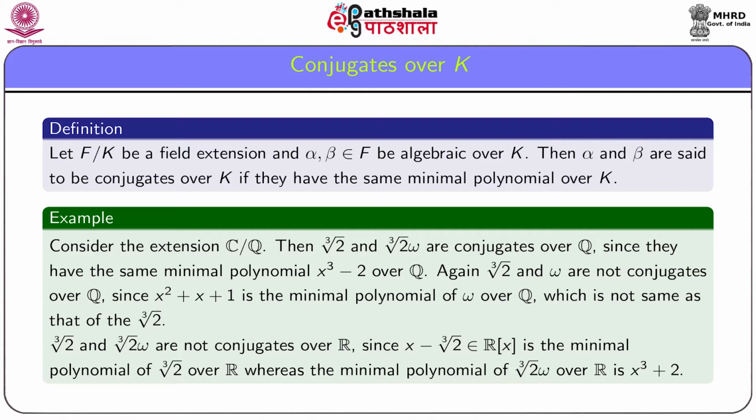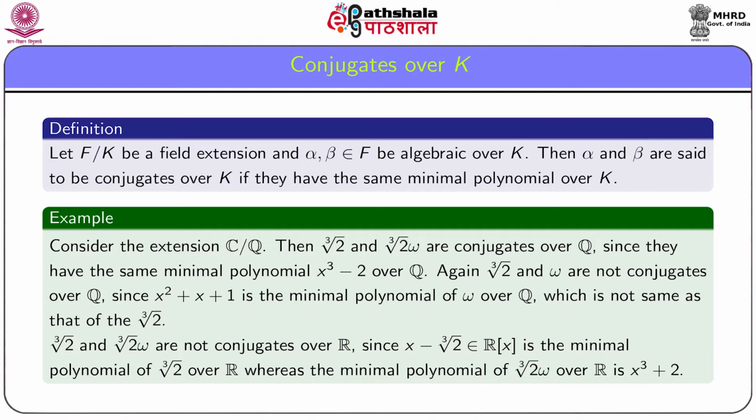Note that cube root of 2 and cube root of 2 omega are conjugates over Q. Now, we show that they are not conjugates over R, because cube root of 2 is an element of R and hence its minimal polynomial over R is x minus cube root of 2, whereas cube root of 2 omega has the minimal polynomial x cube minus 2.